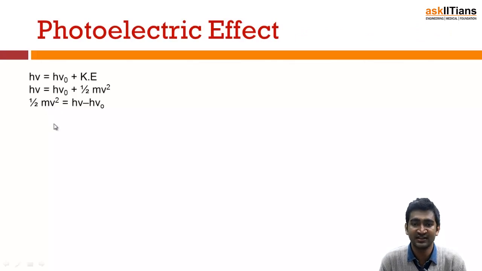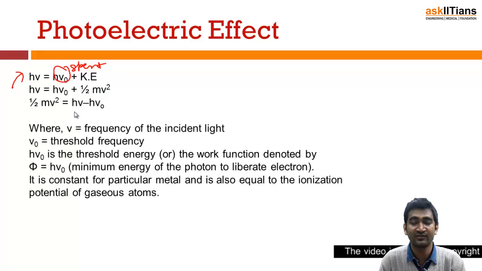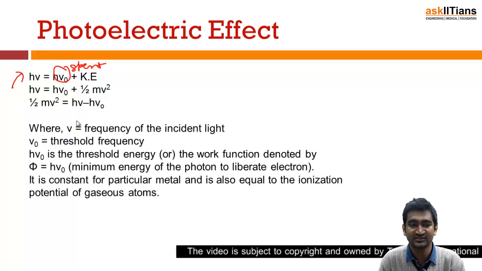Now here you can see the equation which I was just talking about, guys. h nu is the total energy which is getting provided, and h nu naught energy is getting spent, just to remove the electron, and the rest will change into the kinetic energy of the electron. Okay, so h nu is equal to h nu naught plus half mv square. Even graphical questions may come from these equations, okay.